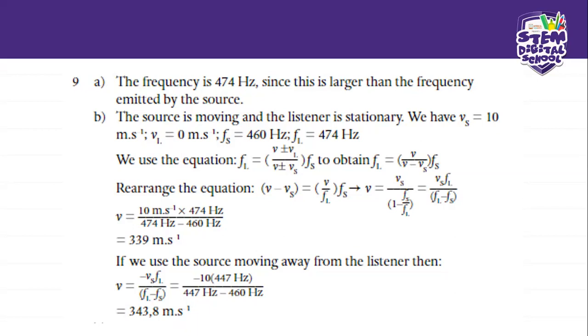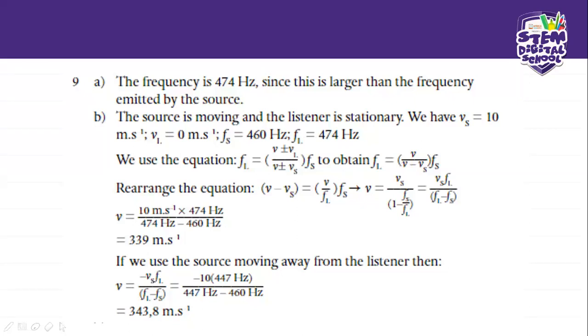Now we use this equation. But remember, guys, when we use this equation, we need to make sure that we've got our signs right. For example, here we know our VL is 0, so we only have V left there. Sorry, guys: when our source is moving towards the listener, it becomes a negative.